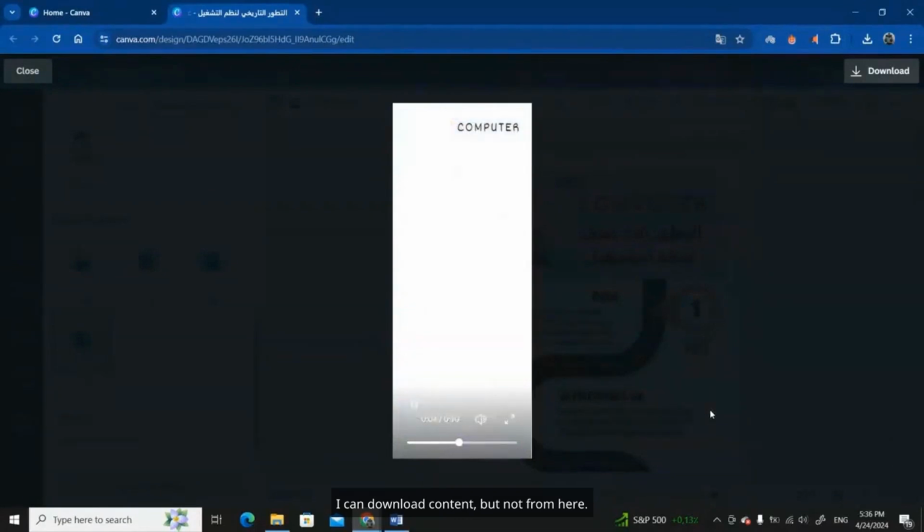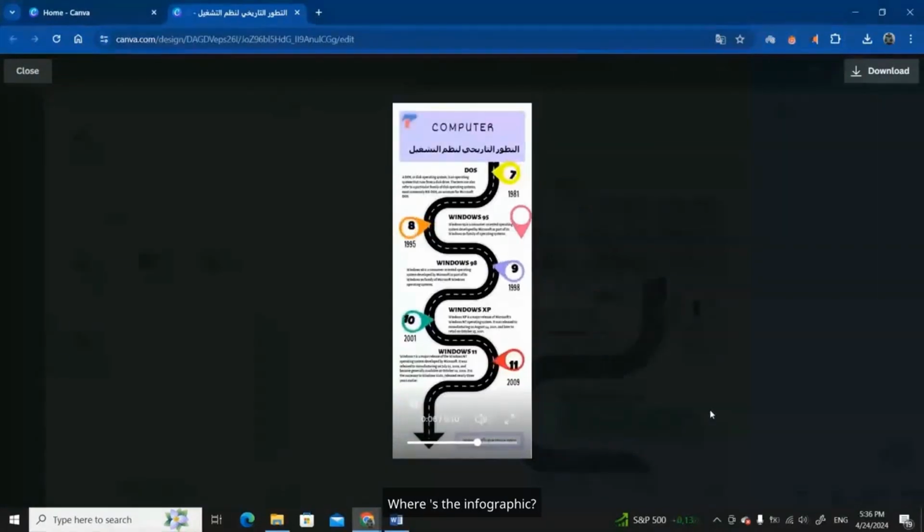I can download content, but not from here. I must share it to download. Where's the infographic? It doesn't see it as a video. I created an animation with motion, but the download and share isn't working. It's not showing what I want.